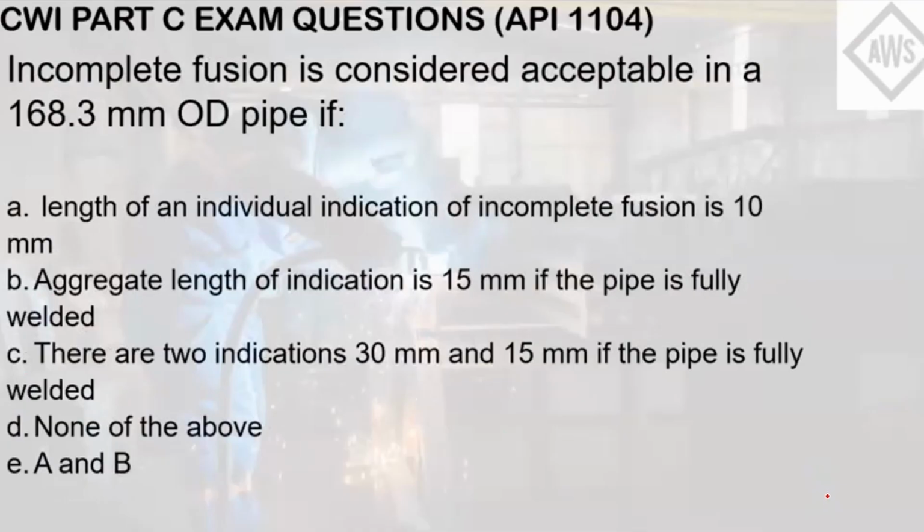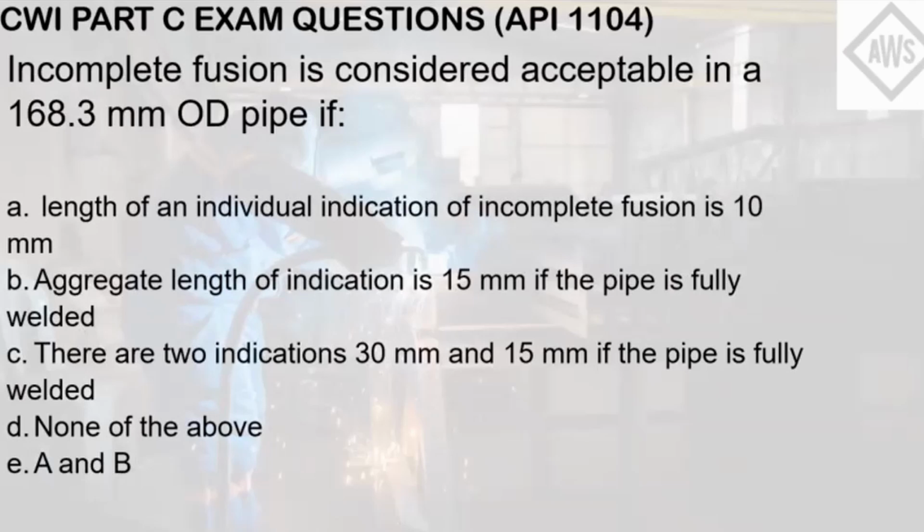Incomplete fusion is considered acceptable in a 168.3 mm OD pipe if: letter A, length of an individual indication of incomplete fusion is 10 mm. Letter B, aggregate length of indication is 15 mm if the pipe is fully welded. Letter C, there are two indications, 30 mm and 50 mm.